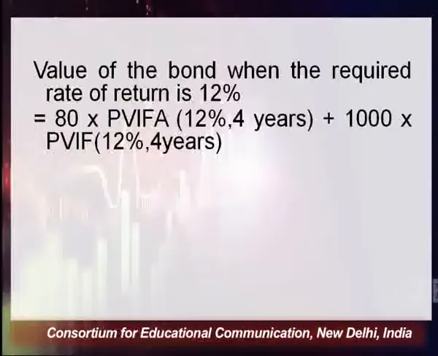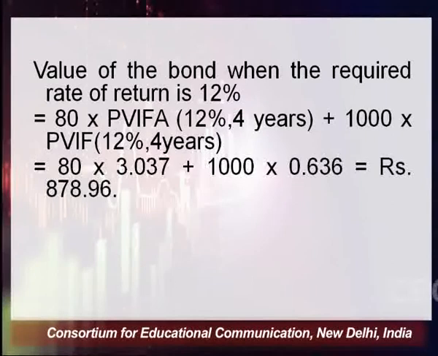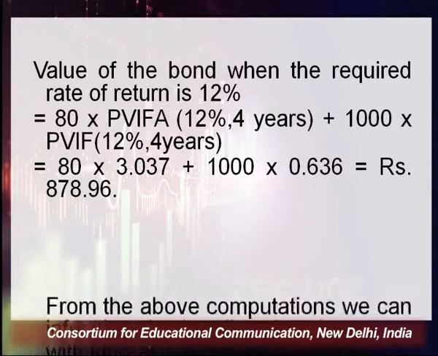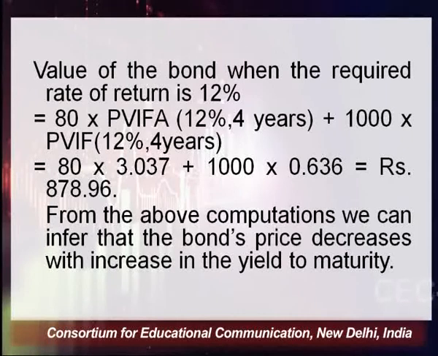If there is an increase in the rate of return to 12%, rest of the information remains the same. 80 rupees is going to be my interest. The only change which is going to take place here is the expected rate of return, which was earlier 10%, now it has become 12%. And once I calculate the present value of it, the value becomes 878.96, which is less than the value at 10%. So we can very well draw the inference with these computations that the bond's price decreases with an increase in the yield to maturity.